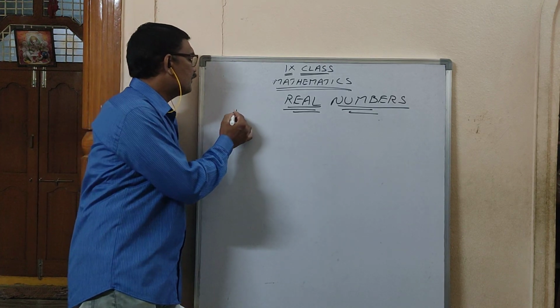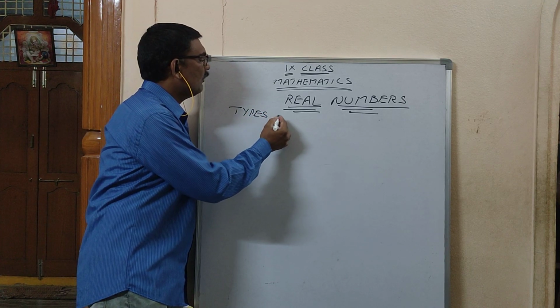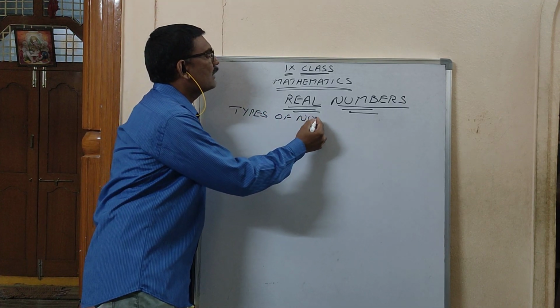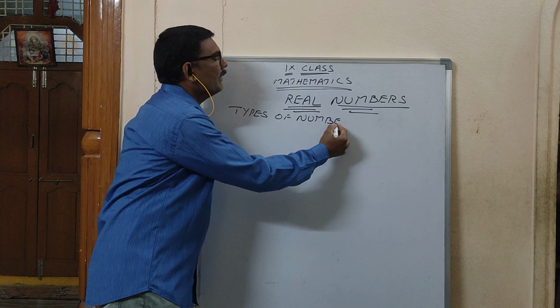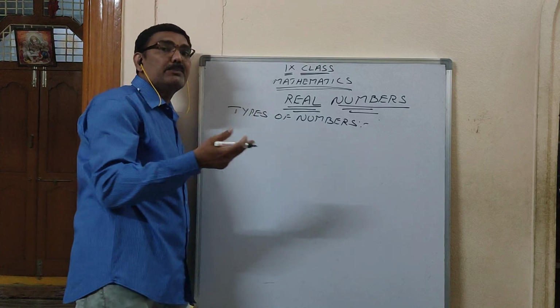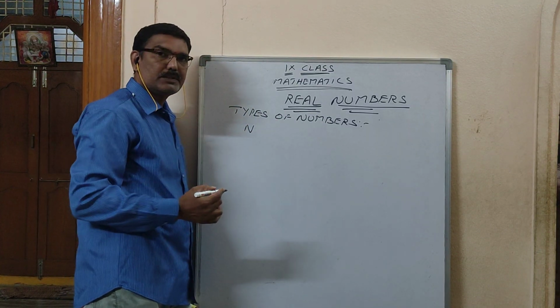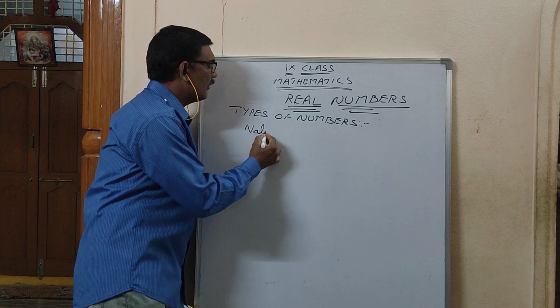First, types of numbers. Means in numbers also we have types. What are types of numbers? First one will come as natural numbers.